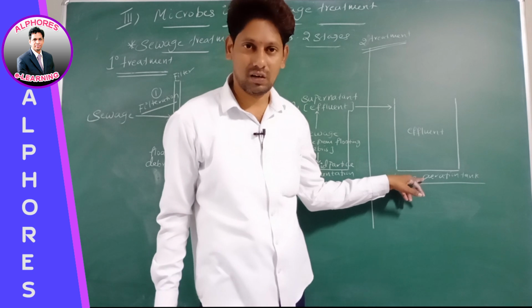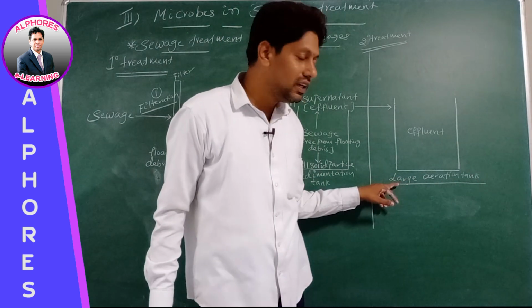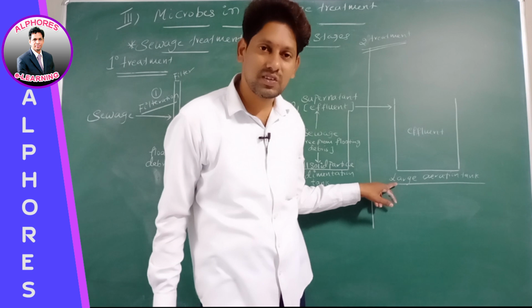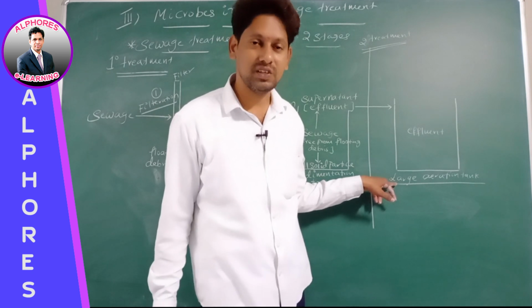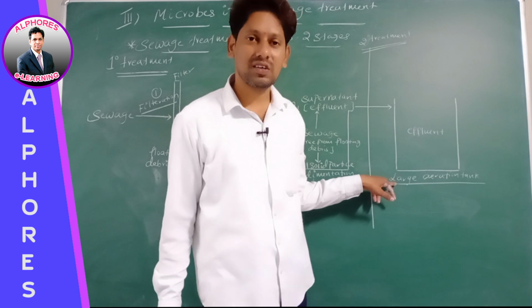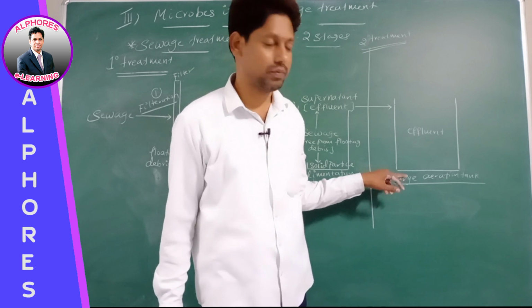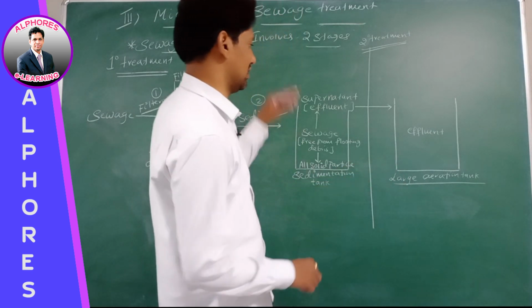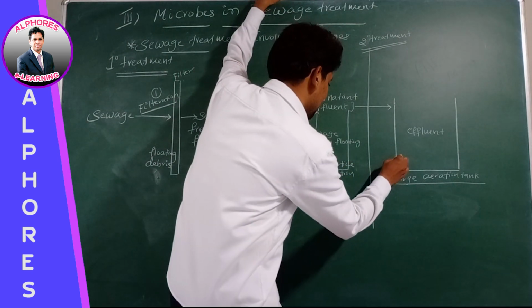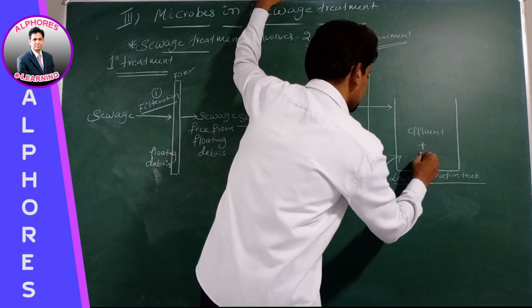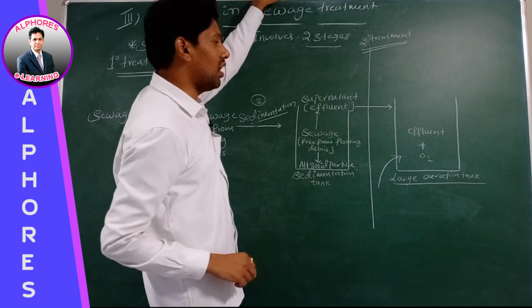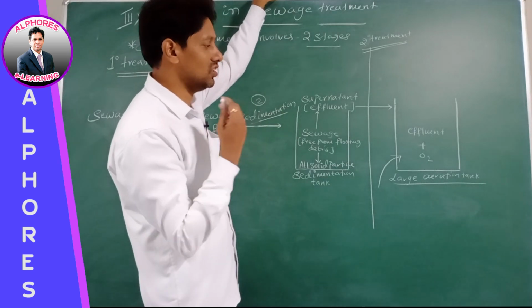Into this aeration tank, oxygen is continuously pumped. What is pumped into this large aeration tank? Oxygen. We are pumping oxygen into this large aeration tank.